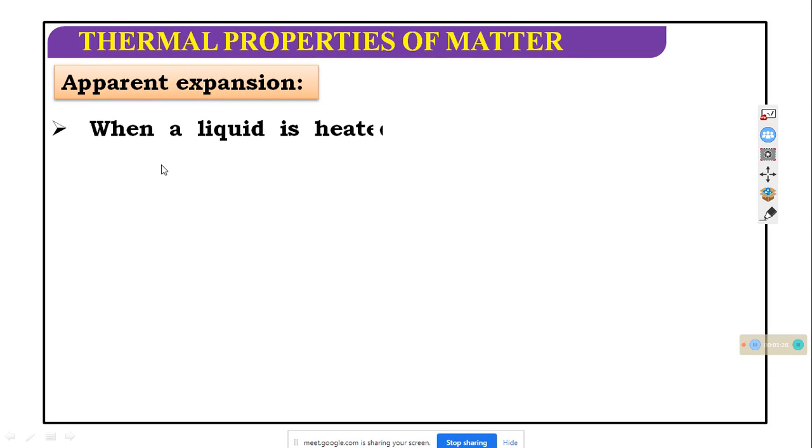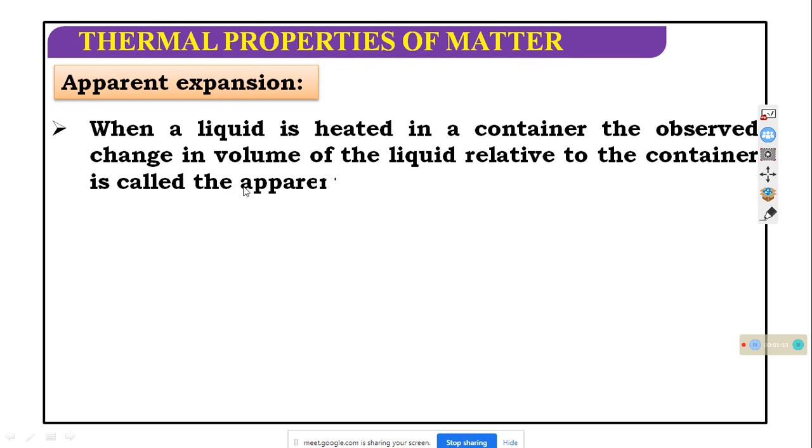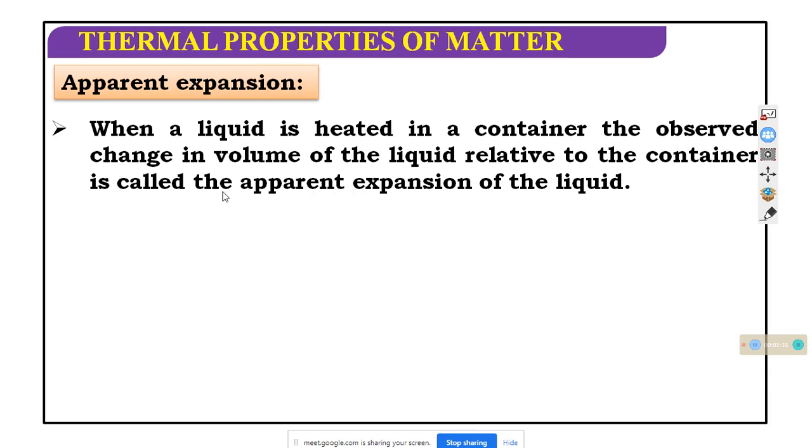Apparent expansion: when a liquid is heated in a container, the observed change in volume of the liquid relative to the container is called the apparent expansion of the liquid.